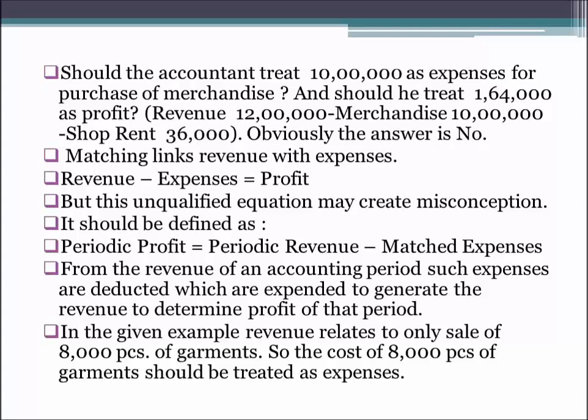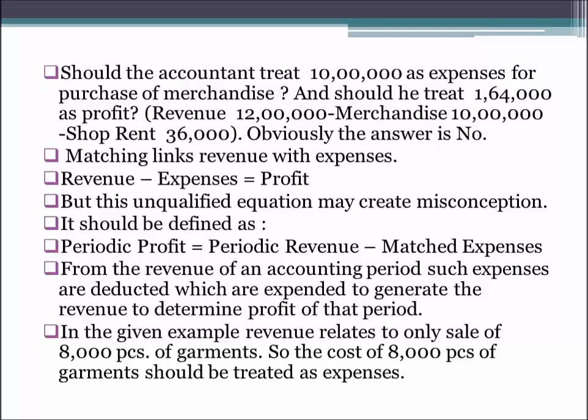So from the revenue of an accounting period, such expenses are deducted which are expended to generate the revenue to determine profit of that period. Okay, we have to just deduct those expenses which are matched with the revenue, which are incurred in relation to that revenue. So in the given example, the revenue relates to only sale of 8,000 pieces of garments. So the cost of 8,000 pieces of garment should be treated as expenses and not the full 10 lakh rupees.